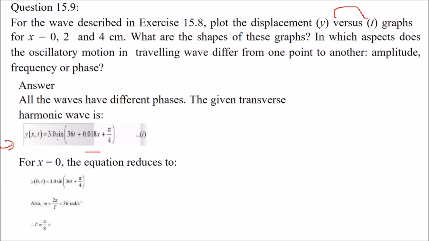Now at x equal to 0, you just have to put x equal to 0 here. What this will become? Y(0, t) will become 3.0 sine (36t plus pi by 4). We know that omega is 2 pi by T, which, if you compare it here with omega, is 36. So 2 pi by T is 36. What is the T then? It is pi by 18 second.